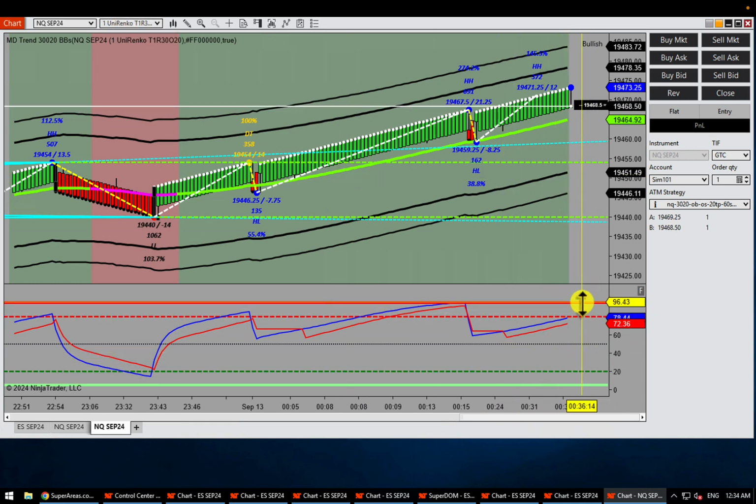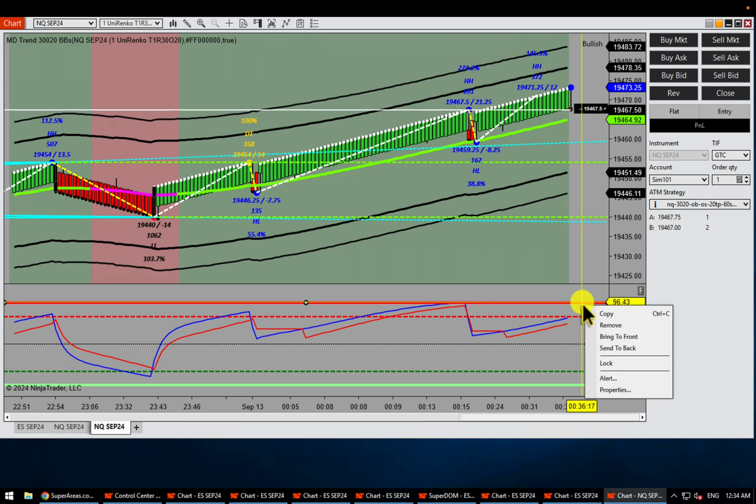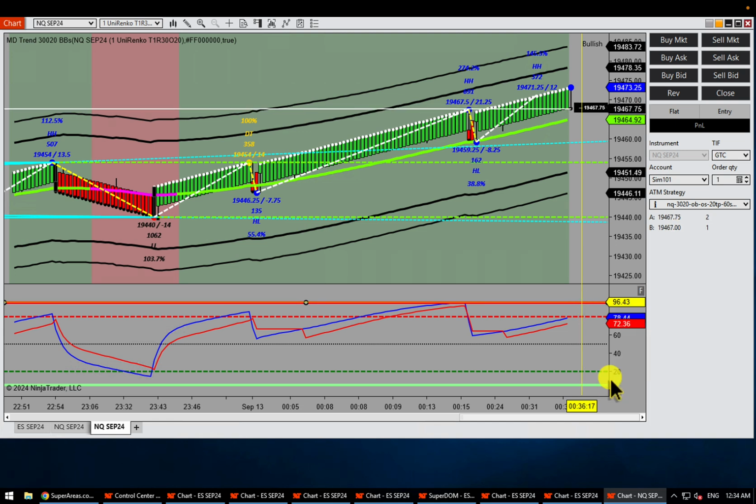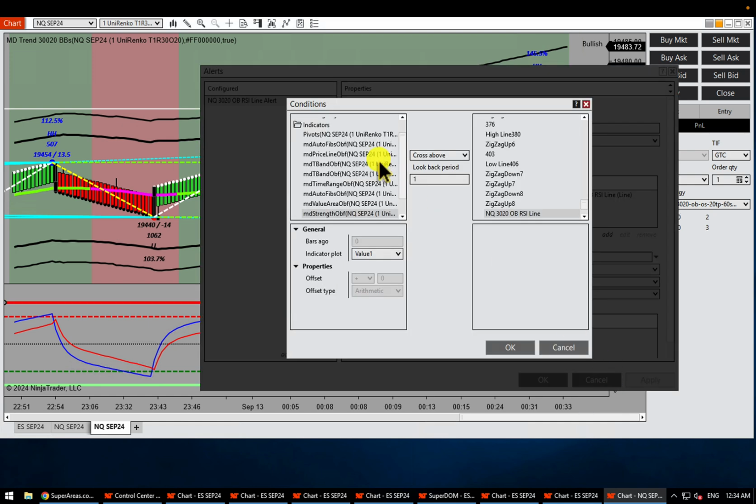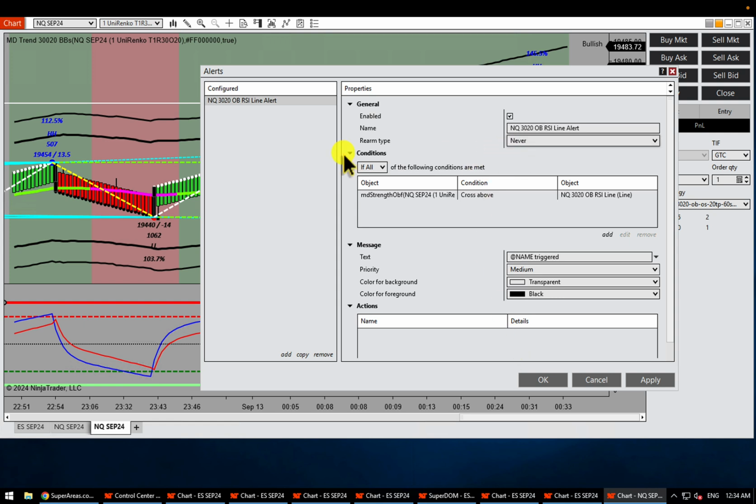So next, I will click on this. I will highlight this overbought line. I have right clicked and I will select alert. So as you see, some things are already preset for you. So it says if any of these indicators, I will select the strength crosses above overbought line. And so this is my Nasdaq 3020 overbought line alert. So rearm type, of course, condition reversed. And I want to say nothing else you need to change.